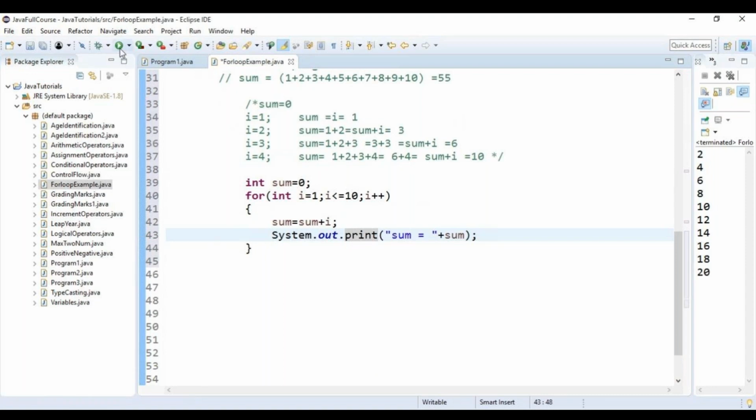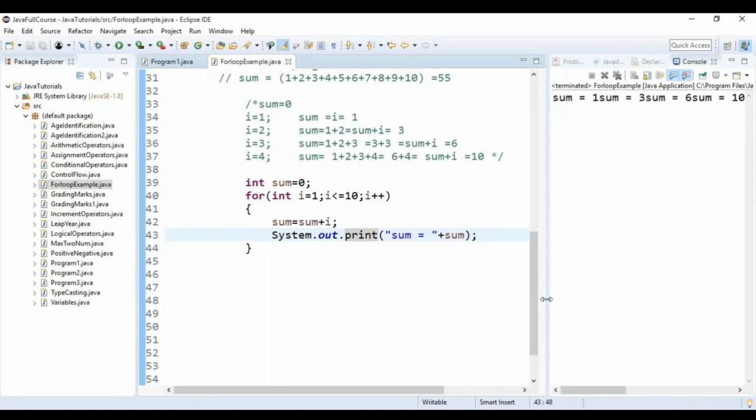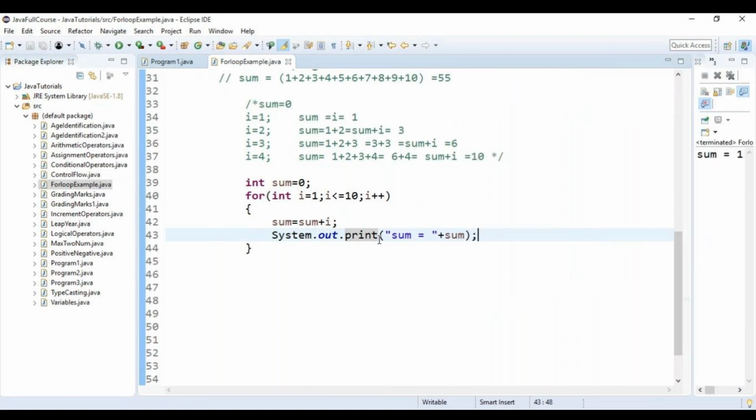So let us see whether I'm getting the required answer or not. Did I get the answer? No. What is it doing? Okay, let me give it in the equal format.